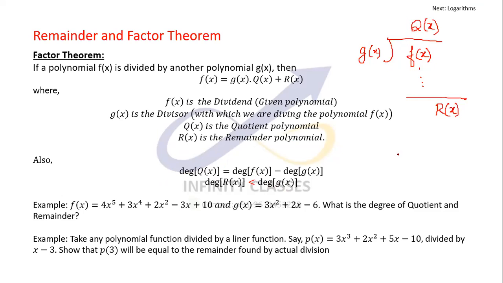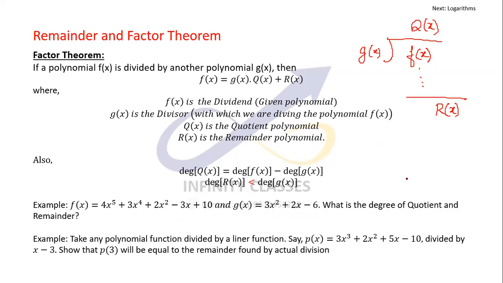It'll sound pretty obvious if I ask you a question. This is the example: a fifth order polynomial divided by a second order polynomial. When you divide this by this, the first term of the quotient will come out to be 4 by 3x square, and hence you can estimate the degree of the quotient then and there itself.